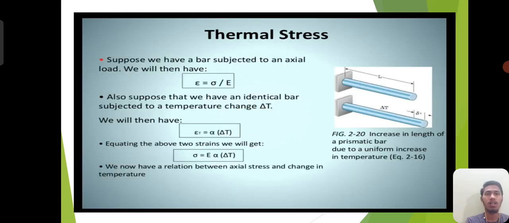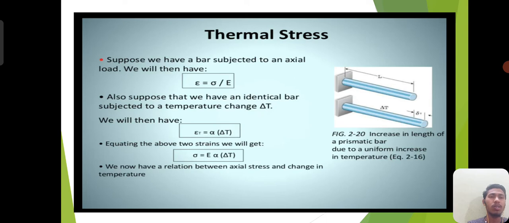And thermal stresses. Suppose we have a bar subjected to an axial load. We have the formula epsilon equals sigma by E. Also, suppose that we have an identical bar subjected to a change in temperature. We have the formula epsilon T equals alpha into delta T. Equating the above two strains, we get the final formula: sigma equals E into alpha into delta T. We now have a relation between axial stress and change in temperature.